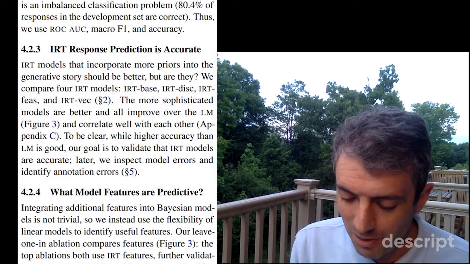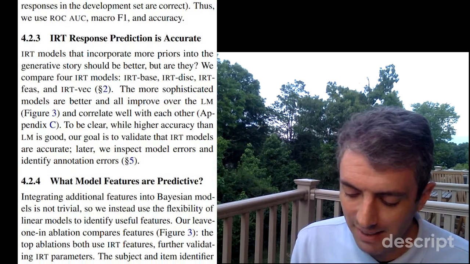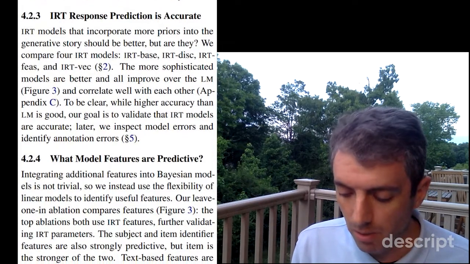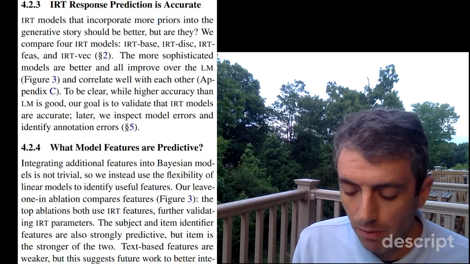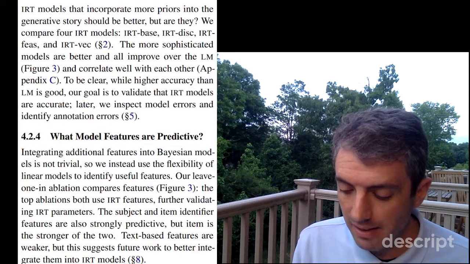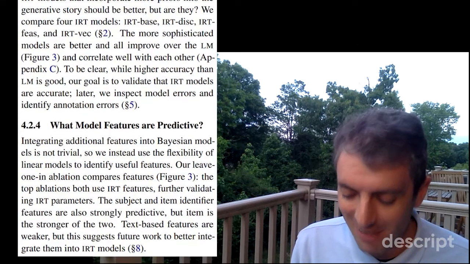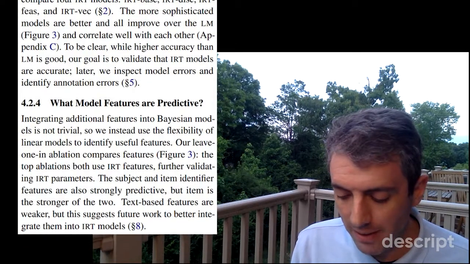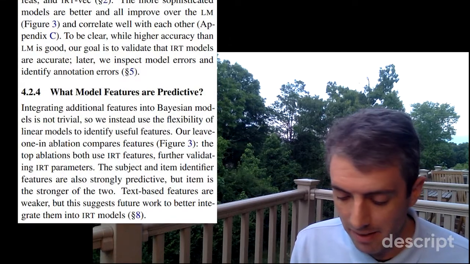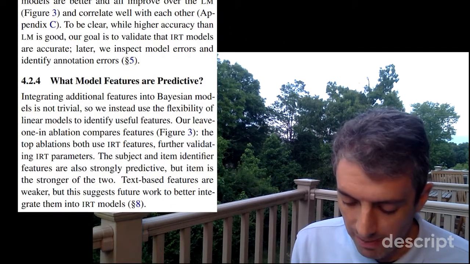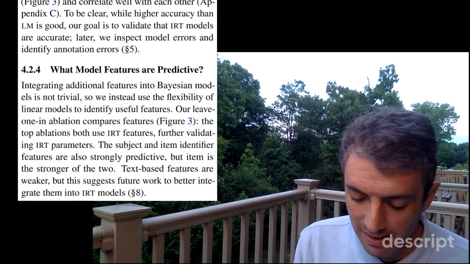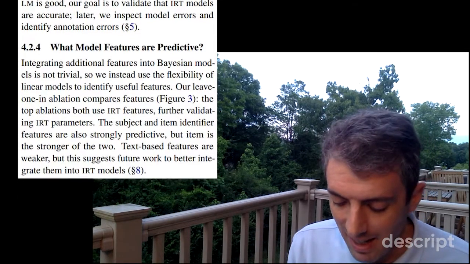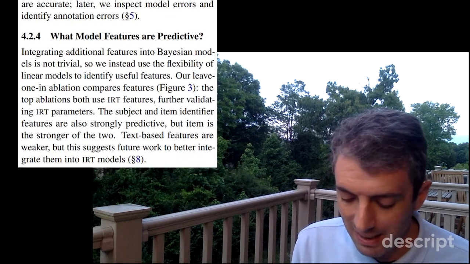Section 4.2.3, IRT response prediction is accurate. IRT models that incorporate more priors into the generative story should be better, but are they? We compare 4 IRT models: IRT-base, IRT-disc, IRT-feas, and IRT-vec. The more sophisticated models are better and all improve over the linear model and correlate well with each other. To be clear, while higher accuracy than the linear model is good, our goal is to validate that IRT models are accurate. Later, we inspect model errors and identify annotation errors.